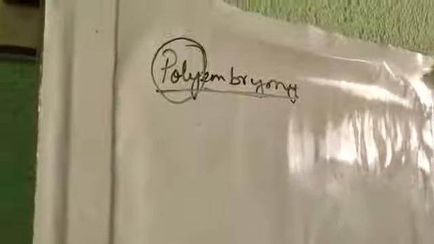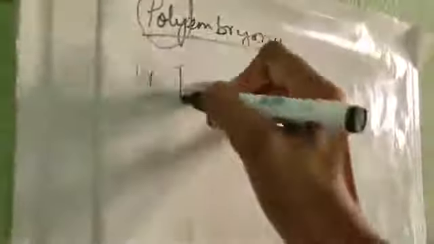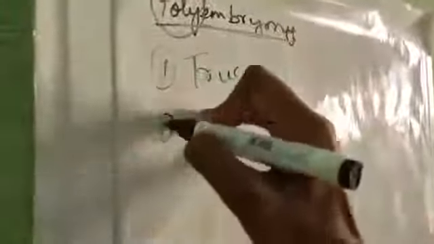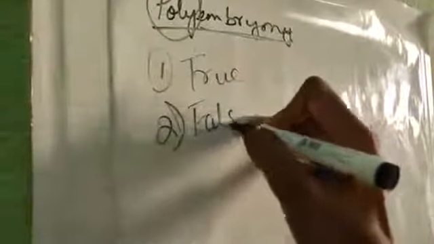Next topic is polyembryony. Poly means many, embryony means embryo. So formation of more than one embryo in a single ovule is termed as polyembryony. Example is pinus. So there are two types of polyembryony. One is true polyembryony and the second one is false polyembryony.